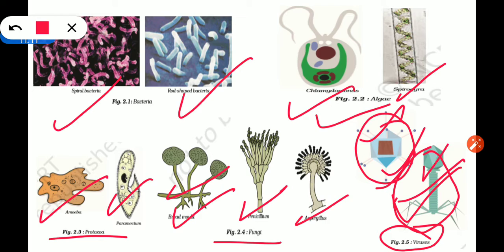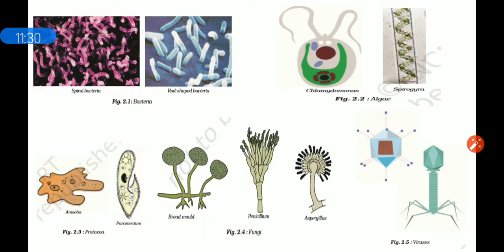This virus is called a bacteriophage. By the name, please don't confuse it for a bacterium. It is a virus. Bacteriophage is a virus. These are examples of some microorganisms.